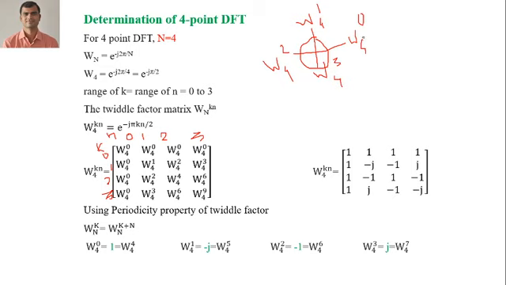W_N^k. Here the value of k is equal to 0.